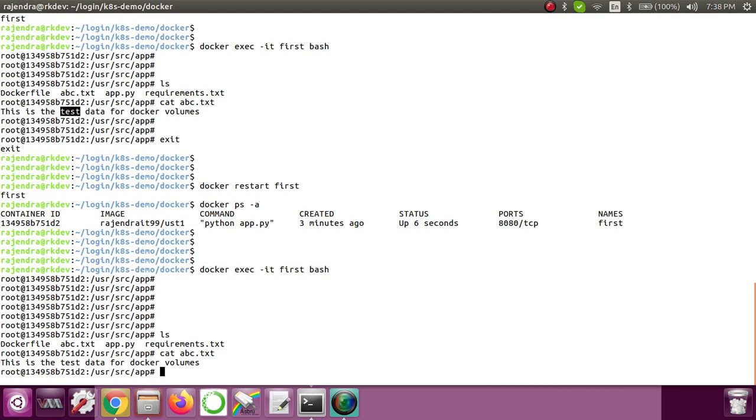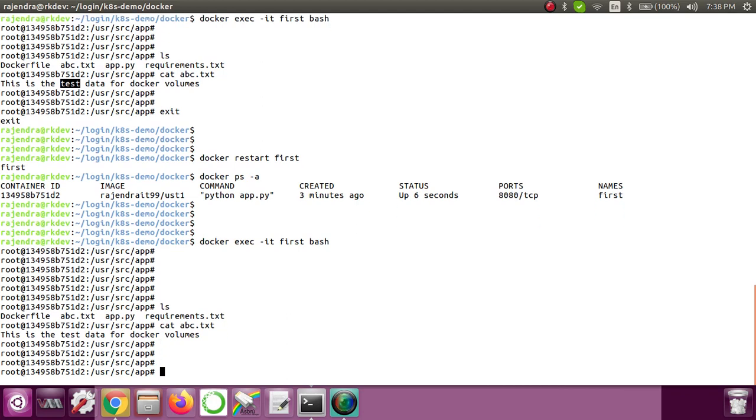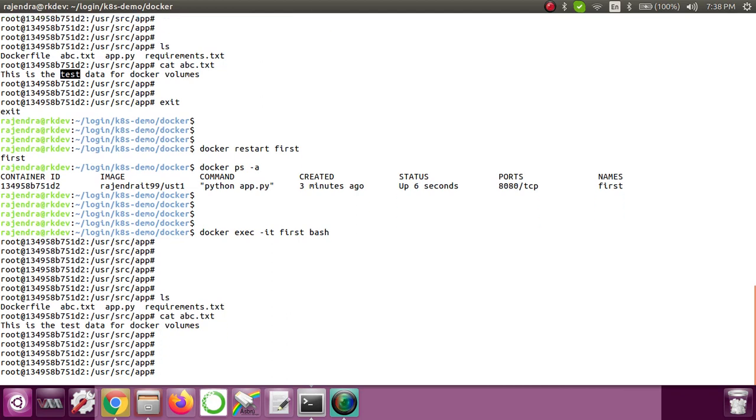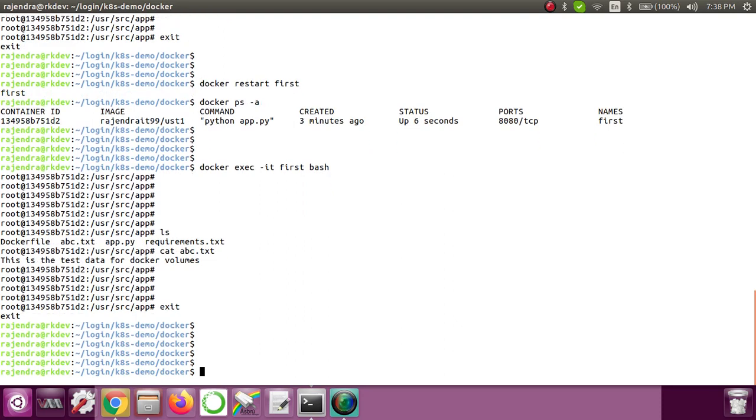Now the next step that we are going to do is kill the container and then start a fresh container. In that case, we start the container with the same name and the same image, and then let's see if that data persists or not. Let me exit out of the container.